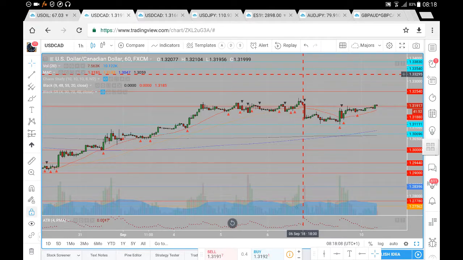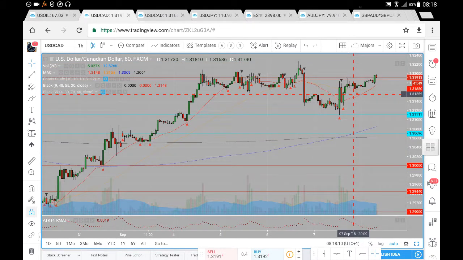If, however, we have difficulty in breaking away from the 31.88, and instead what we do see is a breakdown in prices, the very next level of note to the downside is of course 31.11, a well-established level of support and resistance here on the US dollar CAD. Failure to hold support around 31.11, we then look at price heading down towards that 30.69. With several confluences, we do have the 200 period moving average sitting slightly above 30.69, and a 400 period moving average sitting at around 30.60. So we do have quite a few confluences down at the 30.69, therefore increasing the likelihood of seeing a bullish bounce if we were to see a retracement that deep on the US dollar CAD.